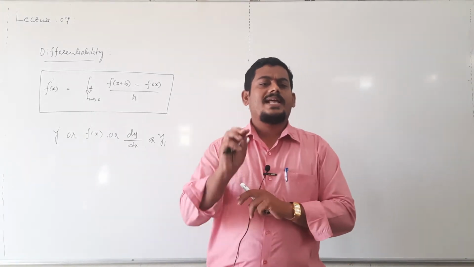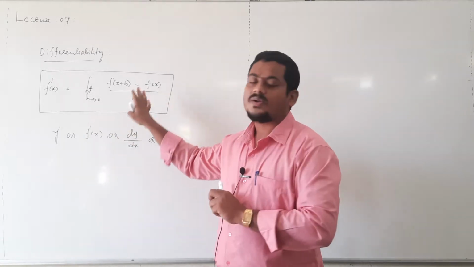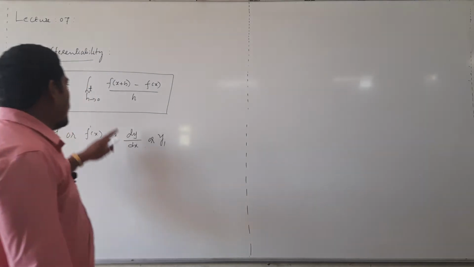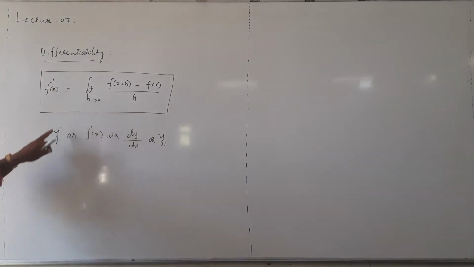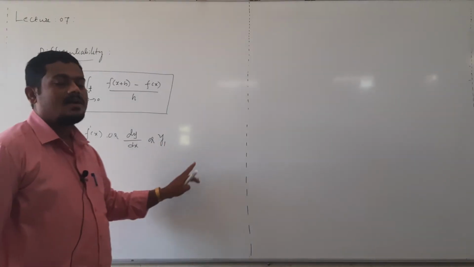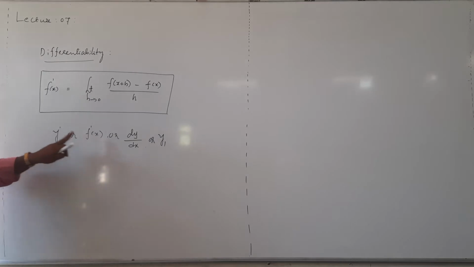Roughly remember, derivative is nothing but one special type of limit. This limit is known as derivative of the function, right? First derivative of the function is denoted with either y dash or f dash x or dy by dx or y1. These all are notations for first order derivative.